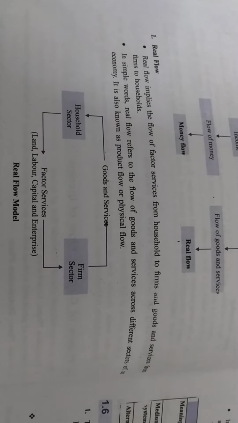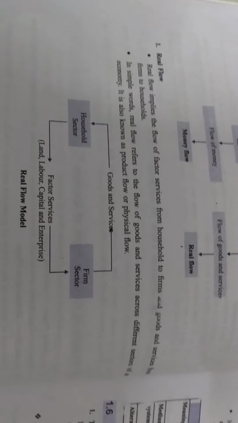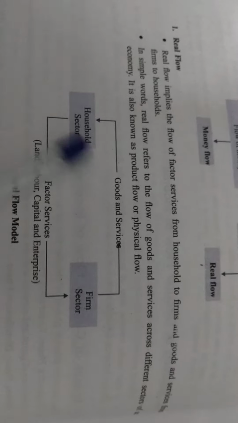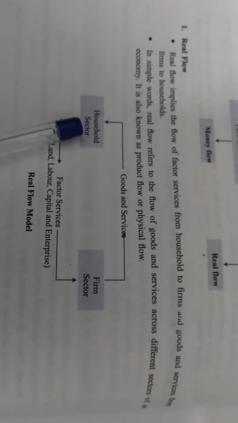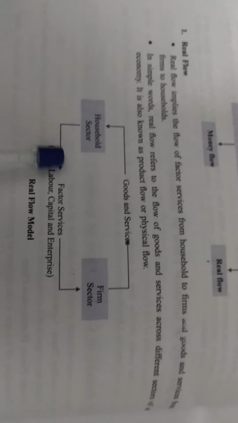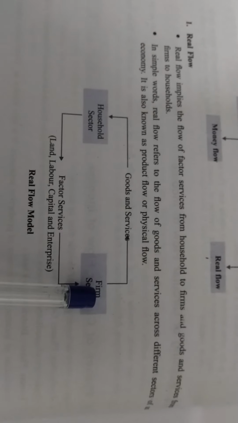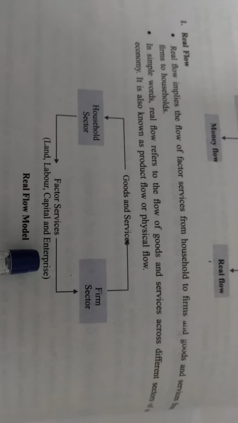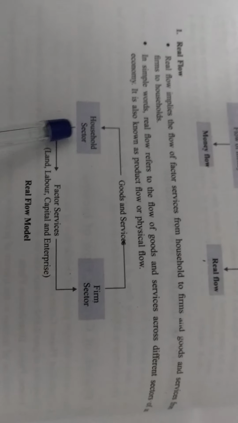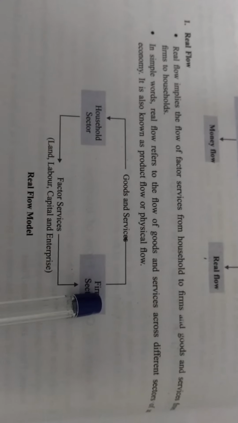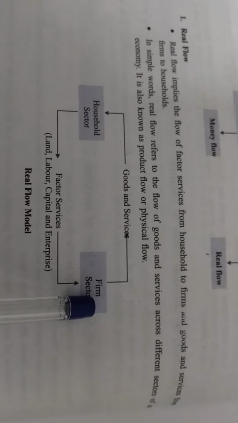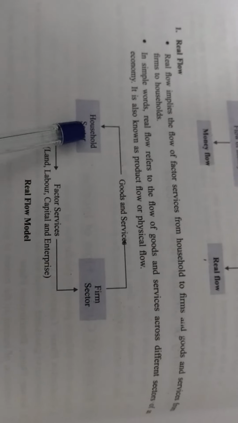So let's start first with the real flow. Real flow implies the flow of factor services from the household to the firms. That means, because services are held by the household sector, first of all the household sector will give the services to the firms. Now what type of services will be given by the household sector? Land, labor, capital and entrepreneurship. So these services are given by the household sector to the firms. Now in return for the services of the household sector, the firms will give goods and services to the household sector.